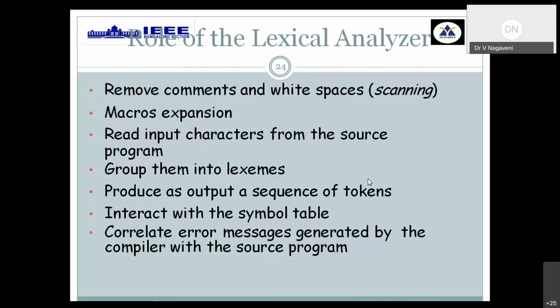The main role played by the lexical analyzer is to convert your high level language input program into n number of tokens. It reads character by character and converts them into groups of relevant characters, first as lexemes. Then each lexeme is transformed into the required token, wherein any token will have two components: the name of the token followed by an attribute value. Immediately after that, we create a symbol table to store the list of identifiers.